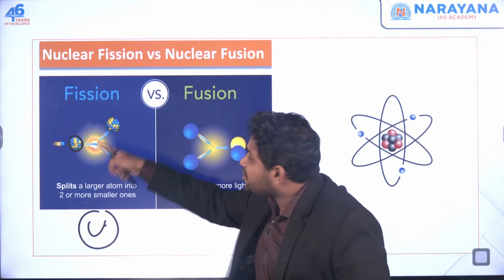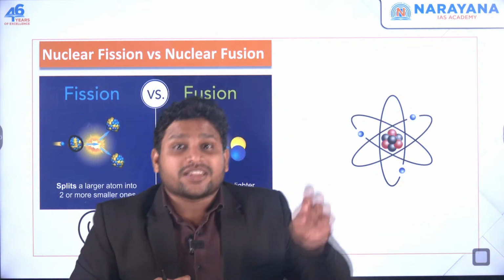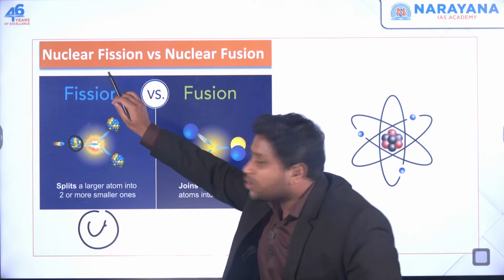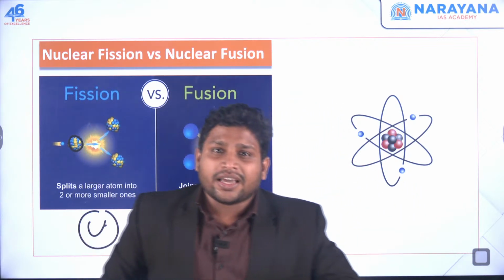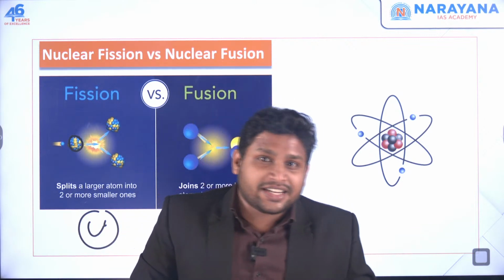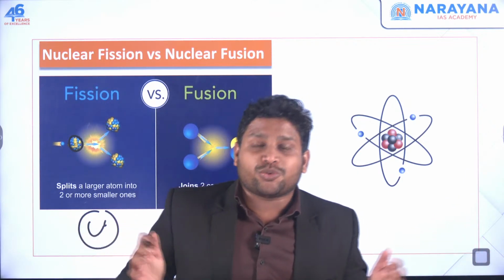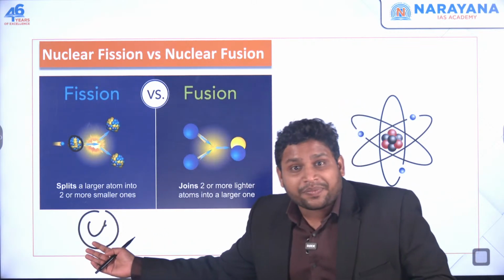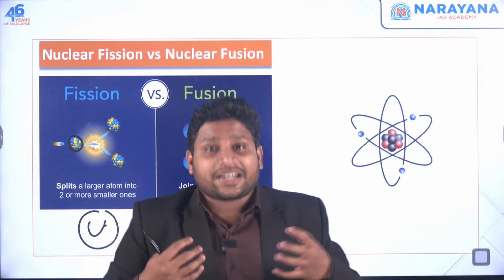When you do this process, a lot of energy comes out. This is what we call nuclear energy. This is the nuclear fission process, and it is very commonly used in the entire world. We have nuclear power plants in India, and also in other parts of the world, commercial nuclear power plants. There we use the same uranium and go for nuclear fission, through which we get electricity.